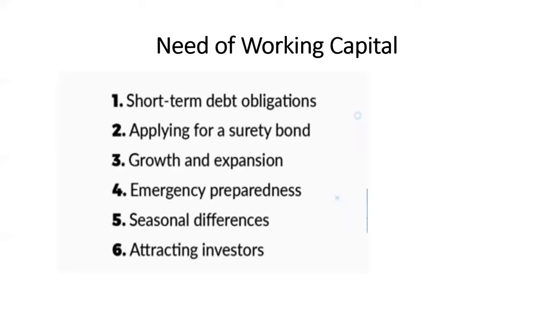It generally considers the current assets and current liabilities, but some current assets are also required when the season is not there. So to meet that requirement, we need working capital. Last one, attracting investors. If an organization has a good amount of working capital, investors will be attracted to invest and buy its shares.